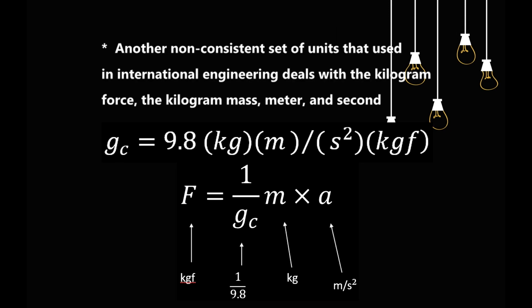Another non-consistent set of units used in international engineering deals with the kilogram force, the kilogram mass, meter, and second. Please read carefully the example of application of these non-consistent units to the second law of Newton. We see that it involves the factor or coefficient gc.